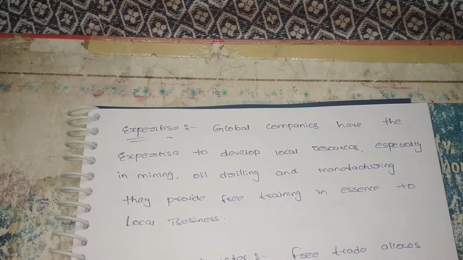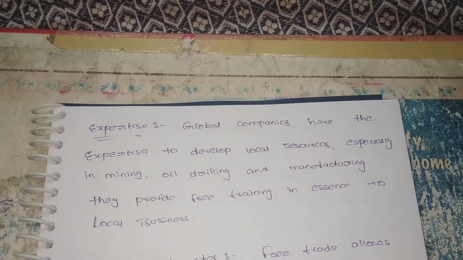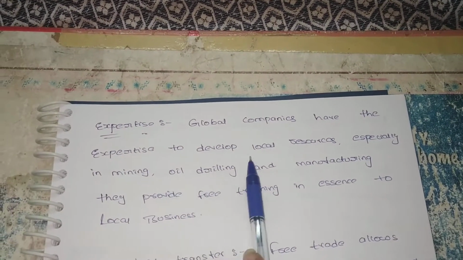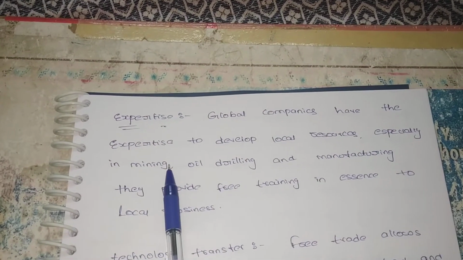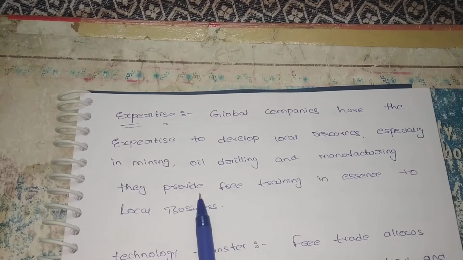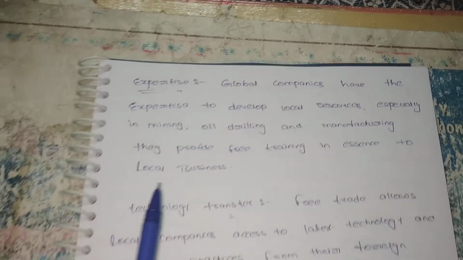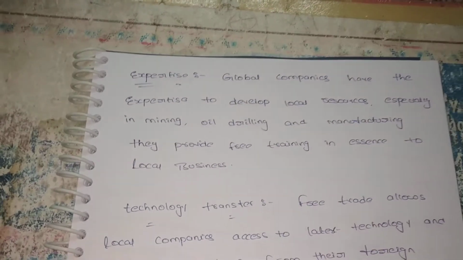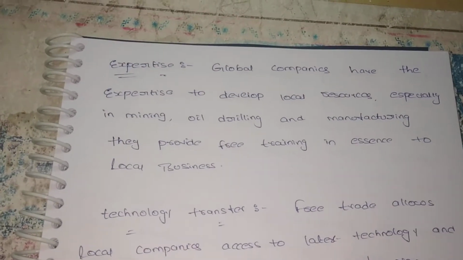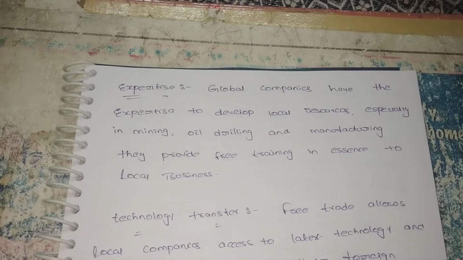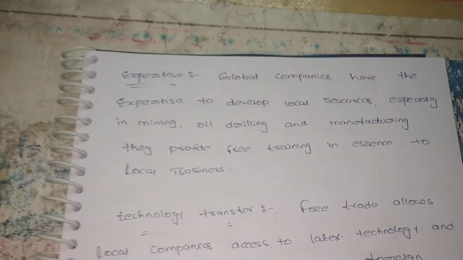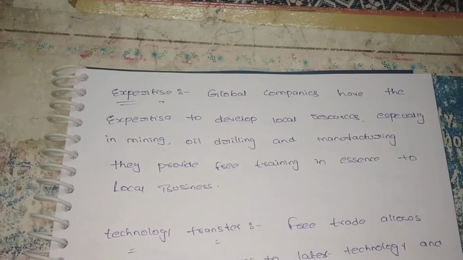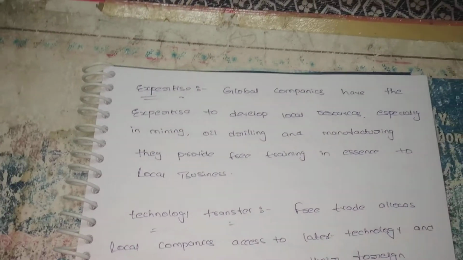Next, expertise. Global companies have the expertise to develop local resources, especially in mining, oil drilling and manufacturing. They provide free training in the essence of local business. Expertise means those countries who have expertise in oil drilling, meaning refining oil, and mining, provide training to our people. So for this we can extract oil very easily by using the latest technology. So for this also we can increase our economic revenue and growth.